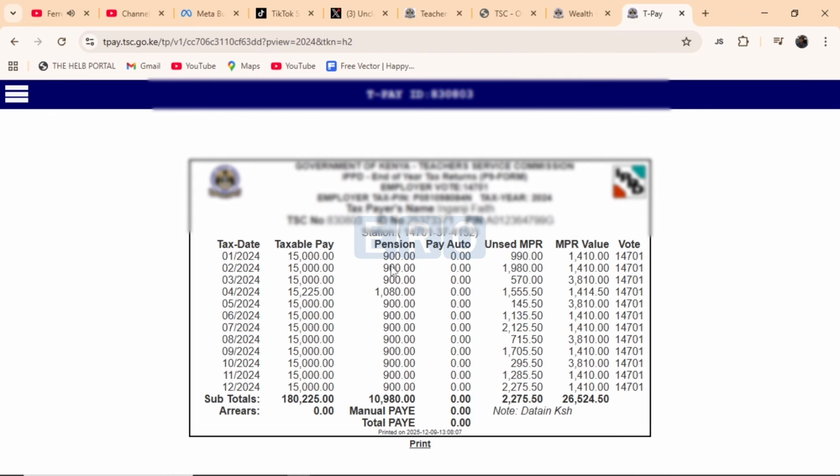And here is the P9 form for the year 2024. So I want you to come to the column of taxable pay. This is the gross salary for the monthly salary. So I want you to take the subtotals, because now we are taking the whole year, the whole of 2024. Remember, it is from 2023 to 2025. So we are taking the whole of 2024. So you'll take the subtotals, and after that, you'll write this figure somewhere else.